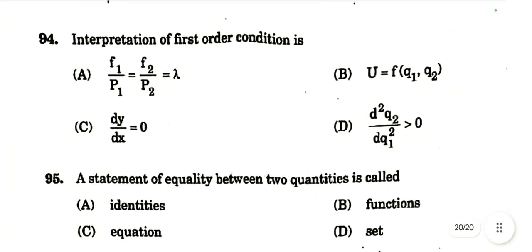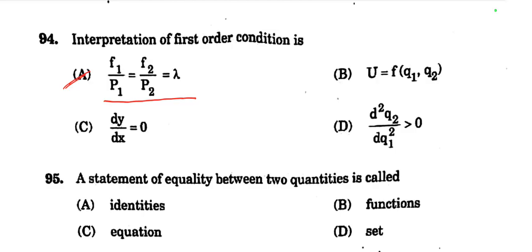Then question number 94. Interpretation of the first order condition is f1 by p1 is equal to f2 by p2 is equal to lambda.